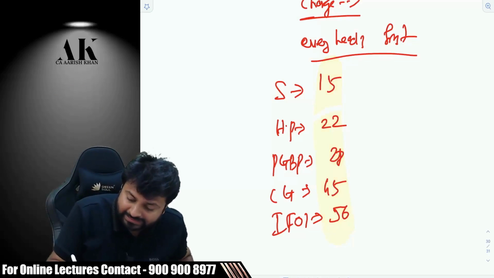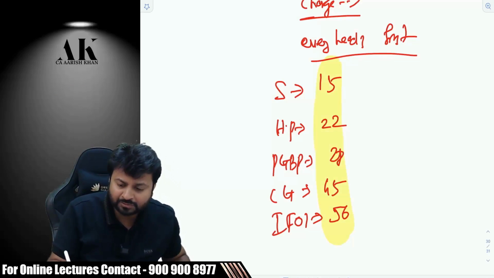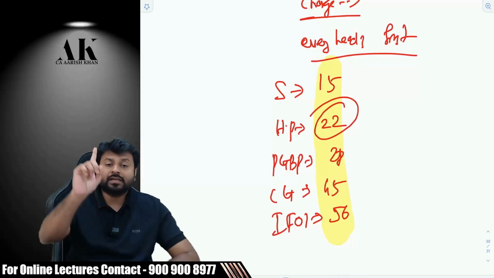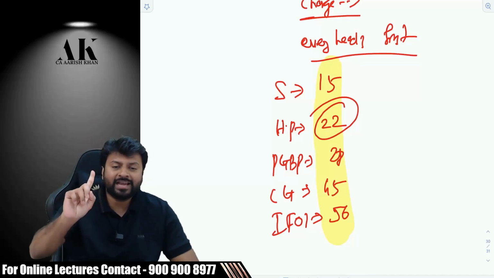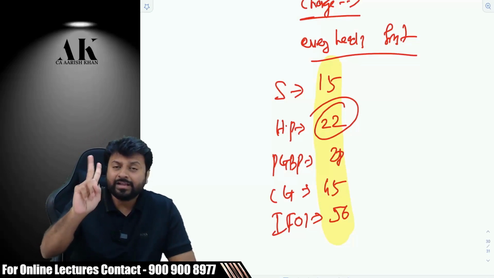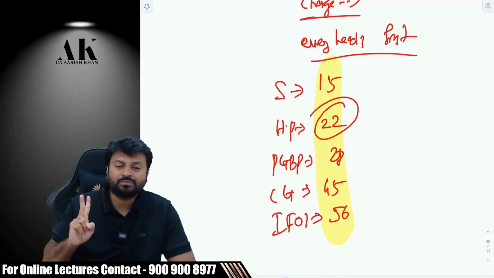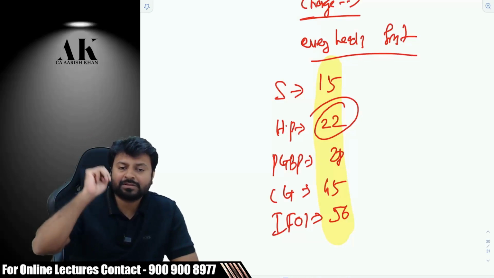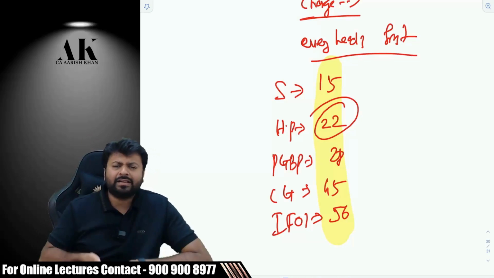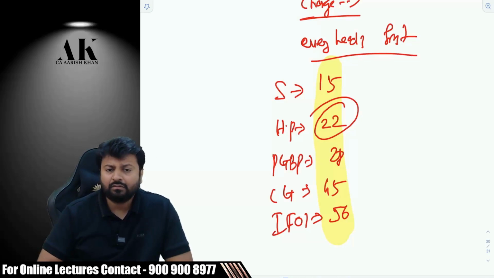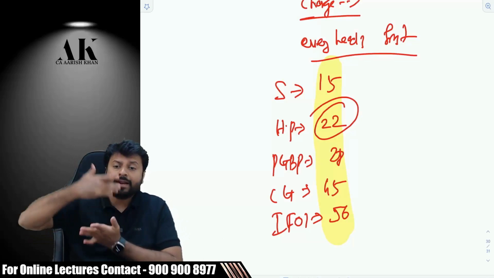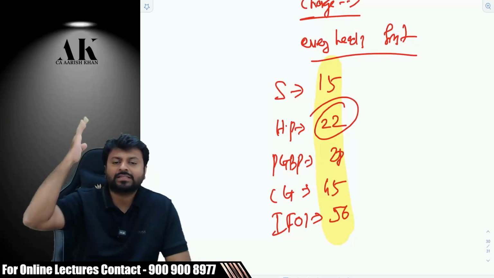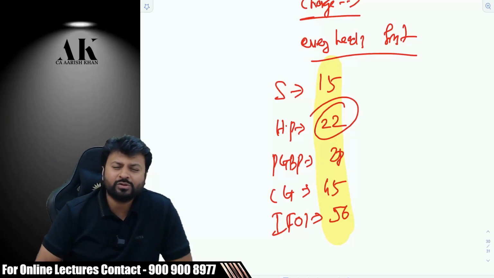You might have done it in CA Inter. House property. What does house property say? First section: the assessee should be the owner of the building. The building should be land or upper tenant there too. And it should not be used for the purpose of business and profession. Then you will come under the head house property. What about salary? There has to be an employer and employee relationship. Then it is covered under what? Income from salary. Are you clear?